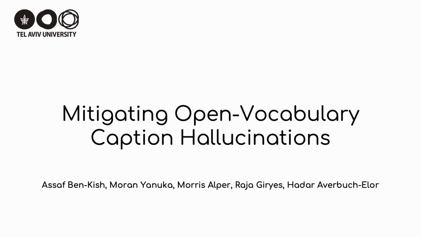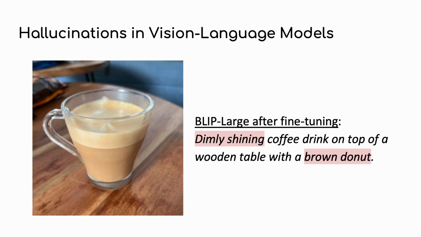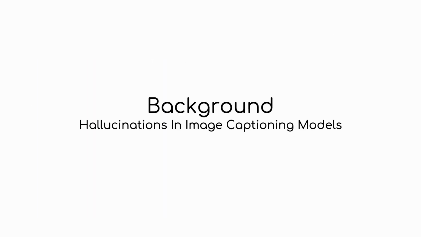We present a new framework for the evaluation and mitigation of open vocabulary hallucinations in image captioning models. Image captioning is the fundamental task of describing an image with words. Although producing state-of-the-art results, vision language models, which are also known as VLMs, still suffer from hallucinations, spurious details that appear in the predicted captions. This behavior is demonstrated in the image below, as the model describes the appearance of the coffee drink as dimly shining and that there is a brown donut in its vicinity.